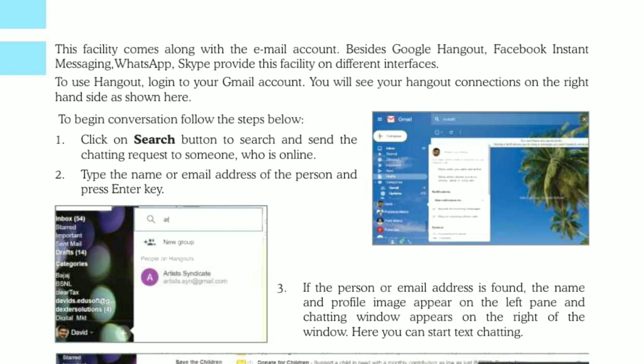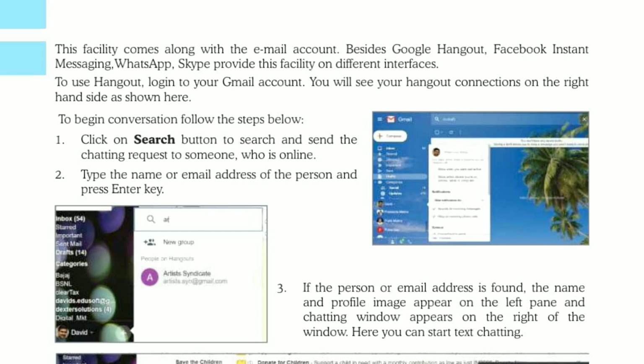To start conversation, follow the steps given as you see in this screen. First, click on the search button to search and send the chatting request to others who are online. Type the name or email address of the person with whom we would like to chat and press enter key.